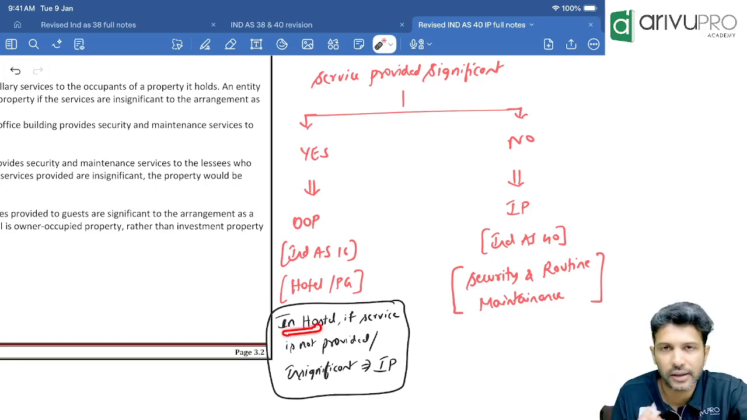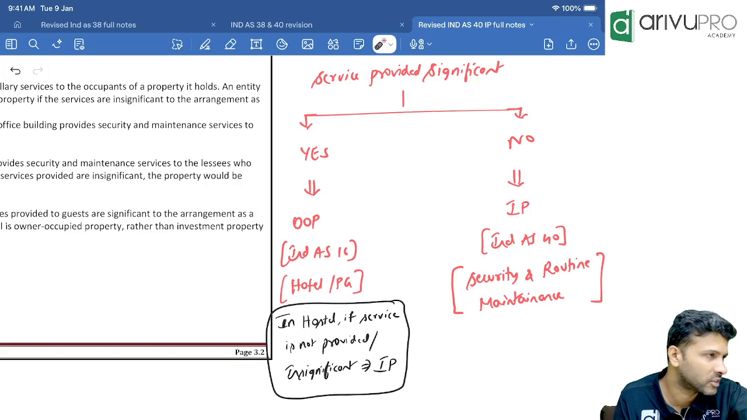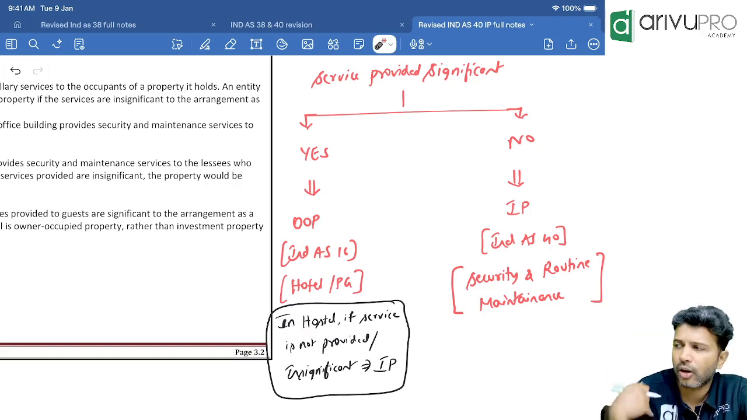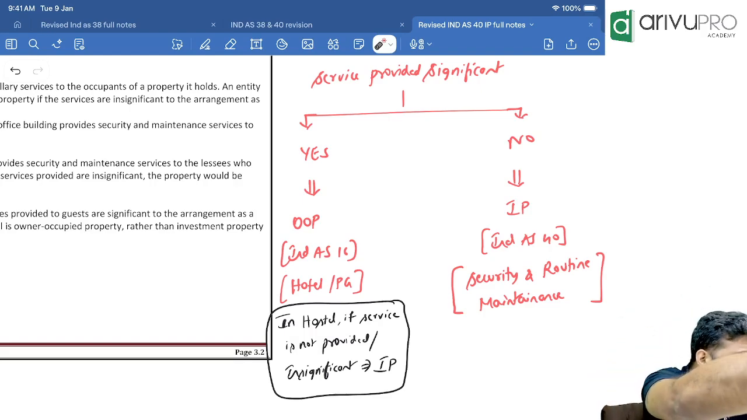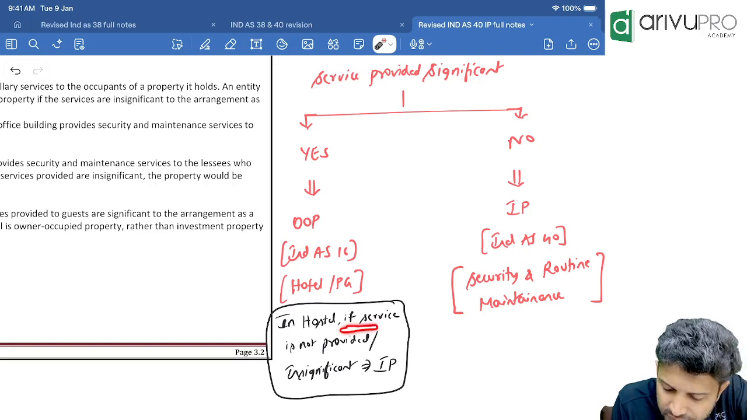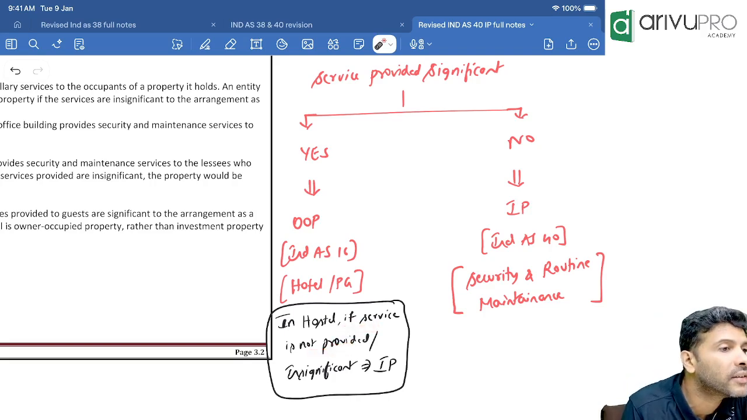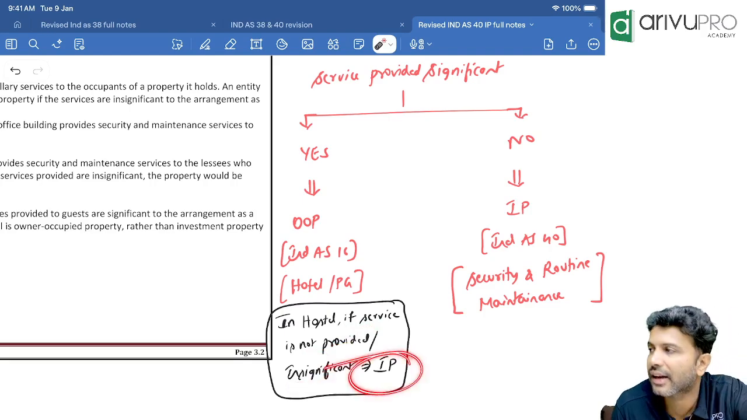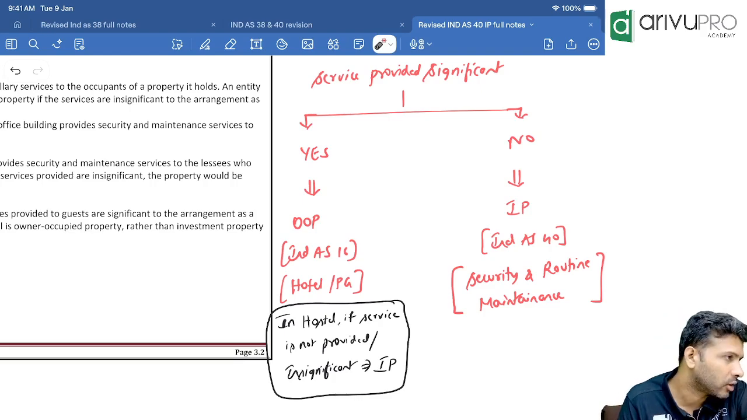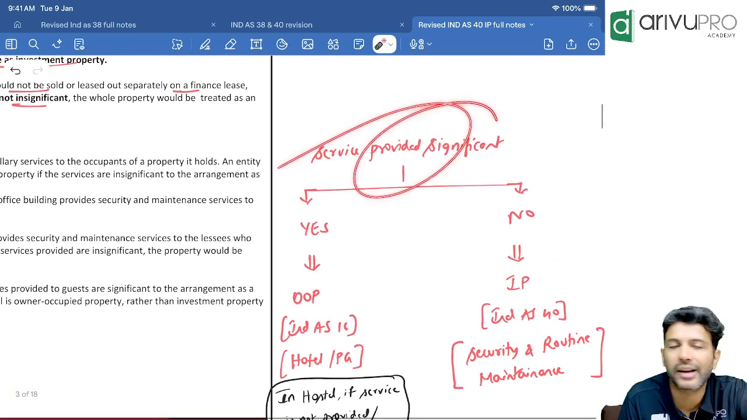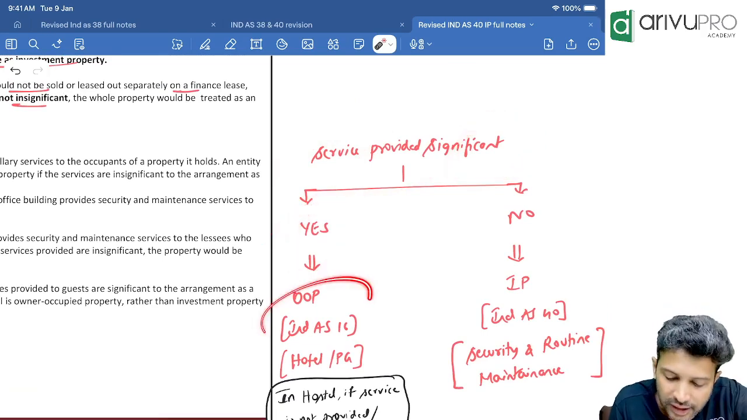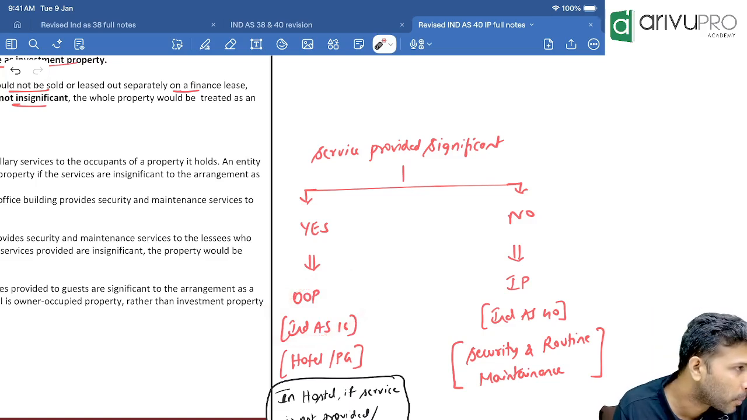So in hostel, if the question says there is a hostel business, we run what business? Hostel business. We own a building. In hostel business, the building is let out on rent. If we are not giving any service, or the service provided is not significant, then the property will get classified as investment property. The whole crux is on the nature of service provided. If the service provided is of a significant nature, then it will become a business for you. Business property should be classified as OOP.